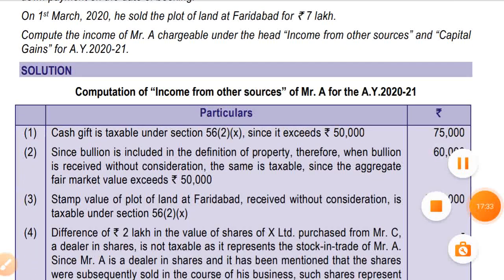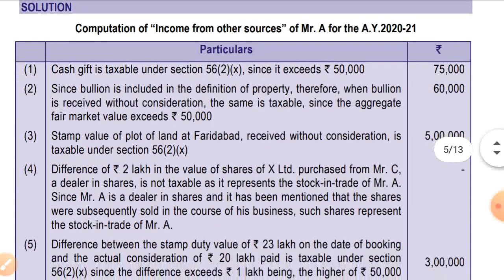Okay, so computation of income from other sources of Mr. A for the assessment year 2021. Cash gift is taxable under section 56(2)(10) since it exceeds 50,000, as I said. Since bullion is included in the definition of property, when bullion is received without consideration, the same is taxable since the aggregate fair market value exceeds 50,000, as I said.